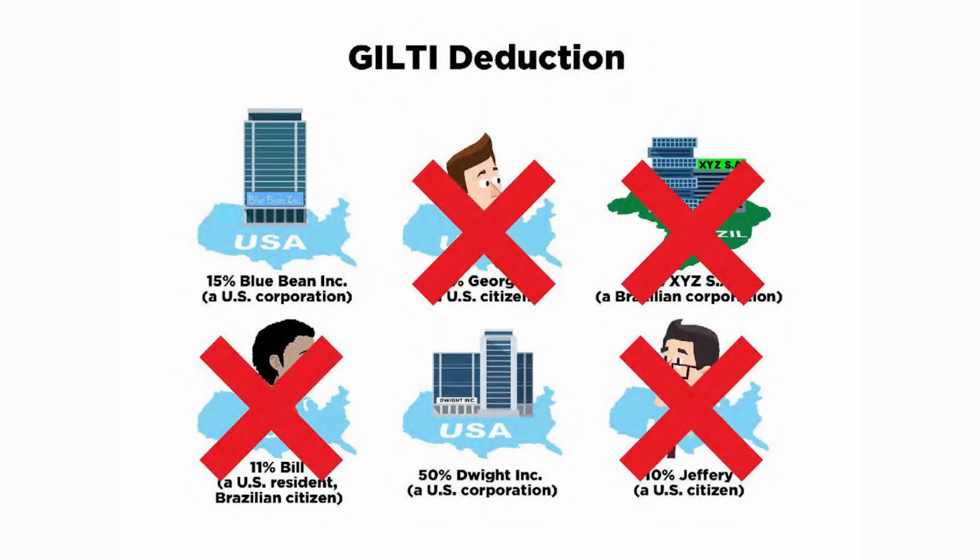The 15% owned by Blue Bean Inc., because they're a corporation, and the 50% owned by Dwight Inc., they're a corporation. The other two, Bill at 11% and Jeffrey at 10%, don't get it because they are individuals, not corporations. So ultimately, that gives you a little bit of an idea about how the GILTI deduction works. We're now ready to try a full-blown exercise. Good luck.